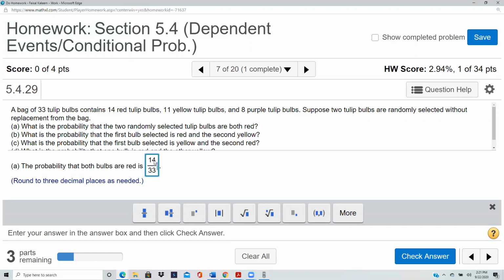Now the first one has been picked up as red, so now there are only 13 reds left, and there are 32 total left.